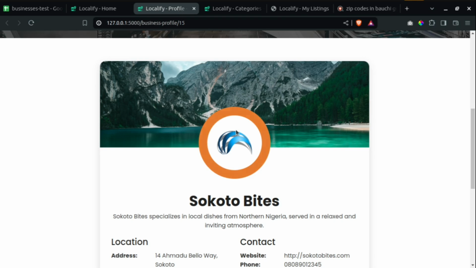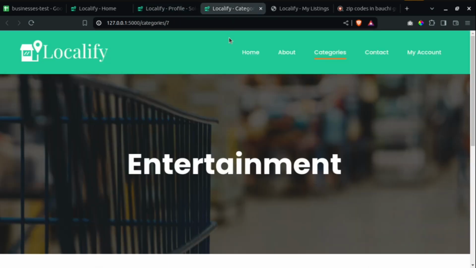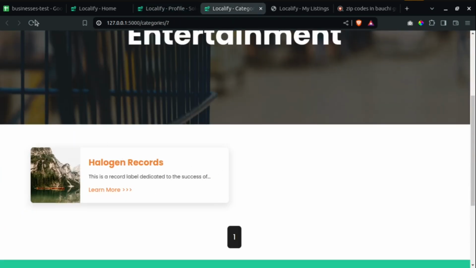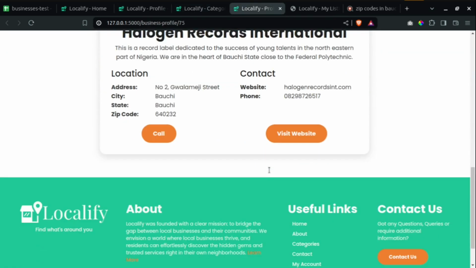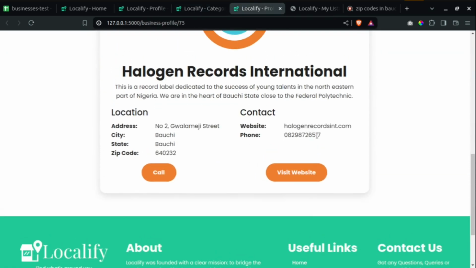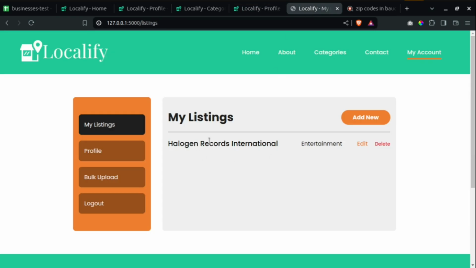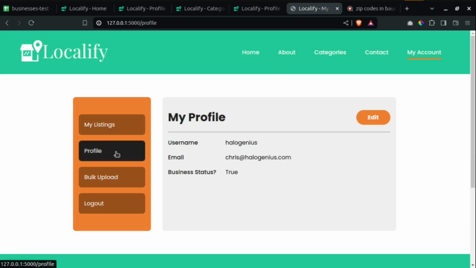And if you come to the business profile, Localify Entertainment, if I reload, it is now Halogen Records International, but you know it truncates some part of the name. So if I open this, you can see the website has changed. You can see the phone number, and everything is working just fine. So that is basically the profile.